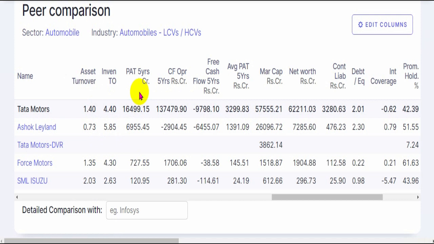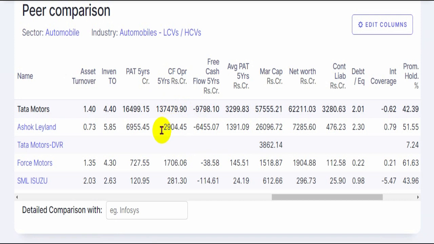When we look at the long term profits, cash flows and free cash flows, both of these companies have a negative free cash flow. Profits over the last 5 years for Tata Motors was 16,500 crores, and the cash generated was 1,37,000 crores for Tata Motors, which is a huge sum, but we see that it still didn't have anything left as free cash over these last 5 years because of heavy investments in the business of setting up fixed assets and so on. So 9,798 crores of negative free cash flow, that is, additional cash has gone out of the business other than the cash earned through operating activity.